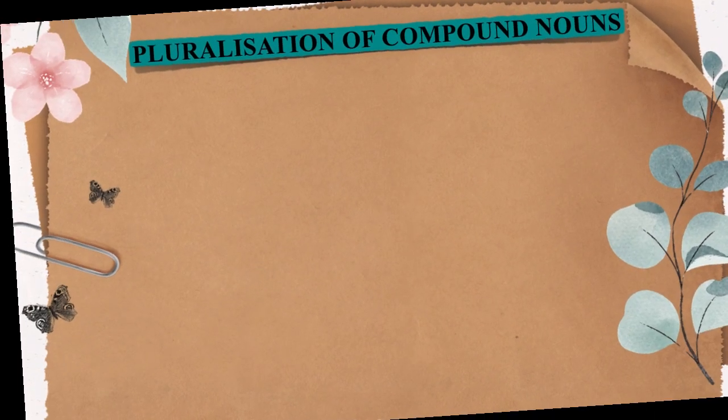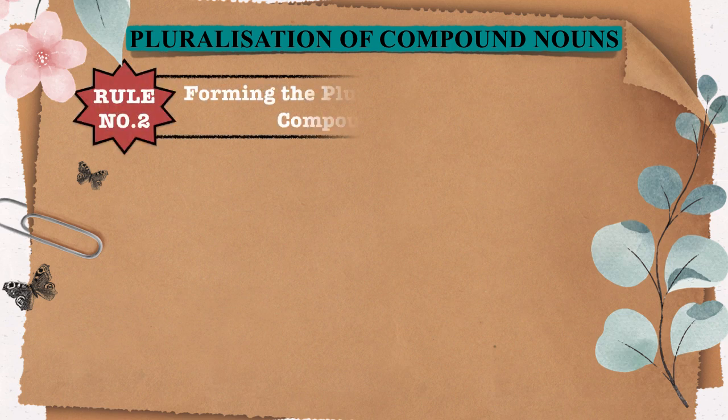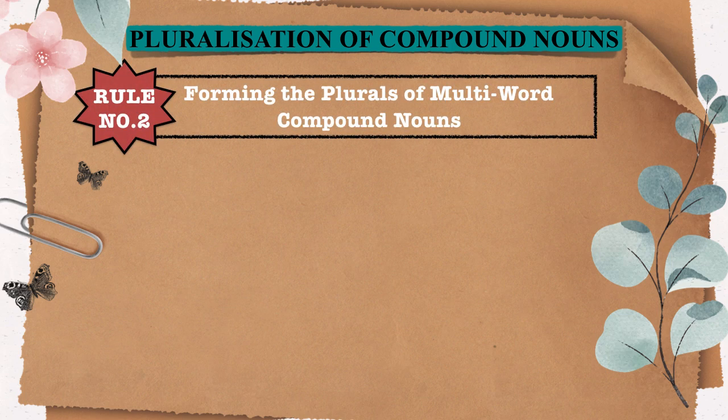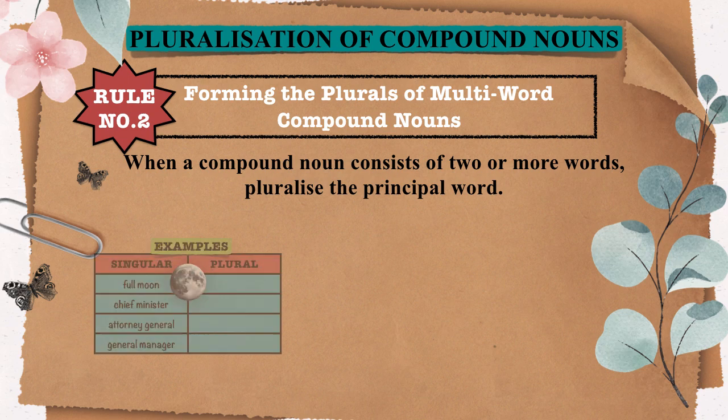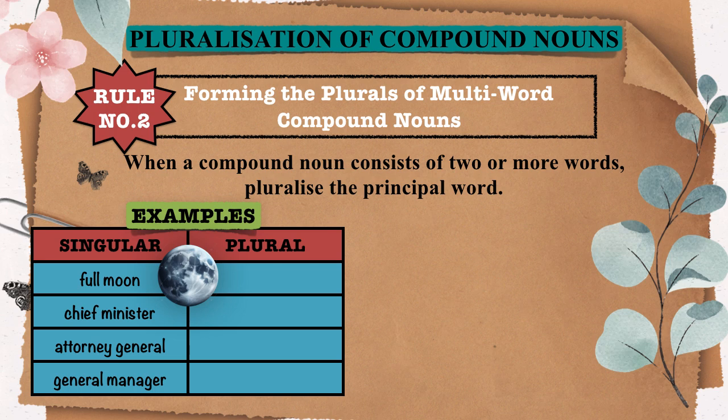Moving on to our second rule, forming the plurals of multi-word compound nouns. When a compound noun consists of two or more words, pluralize the principal word. Here are a few examples to demonstrate this rule. Full moon, full moons. Principal word moon, pluralize to moons. Chief minister, chief ministers. Minister is the principal word and its plural version is ministers.